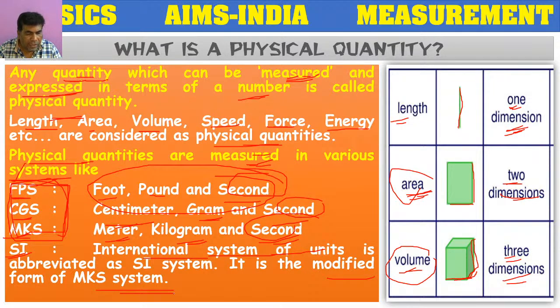Sir, why do we use mostly CGS and SI units? Somebody is asking why we use mostly CGS and SI systems. It's not like that. If you go to British people, even nowadays they are making use of the FPS system. But in India, we are mostly making use of the CGS system. But now, scientists have proposed that we have to use only the SI system, because all over the nations the measurement should be the same. Then only, while calculating or making scientific observations, it will be easy for the scientists.